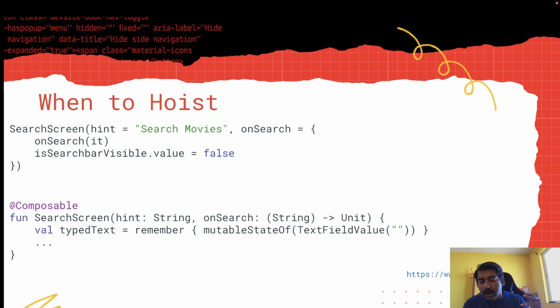So why did the Compose team do that? Earlier with XML, what used to happen is that EditText would hold its own state, and you would get the updates by callback. Now here the Compose team, for TextField, has delegated the management of state to the developers, right? So our function is responsible for managing the state for the text field, and we pass our text field state to that, and it will be updated.